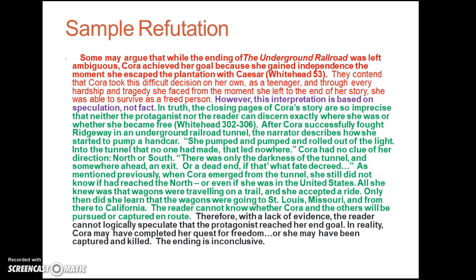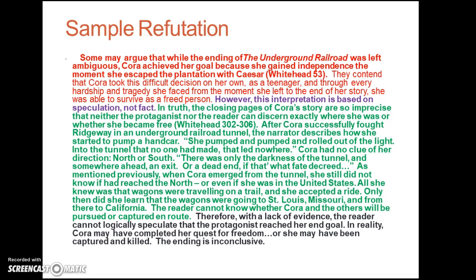Okay, so remember that this writer believes that Cora did not succeed, okay? So the first sentence in this paragraph says, some may argue that while the ending of the Underground Railroad was left ambiguous, Cora achieved her goal because she gained independence the moment she escaped the plantation with Caesar.